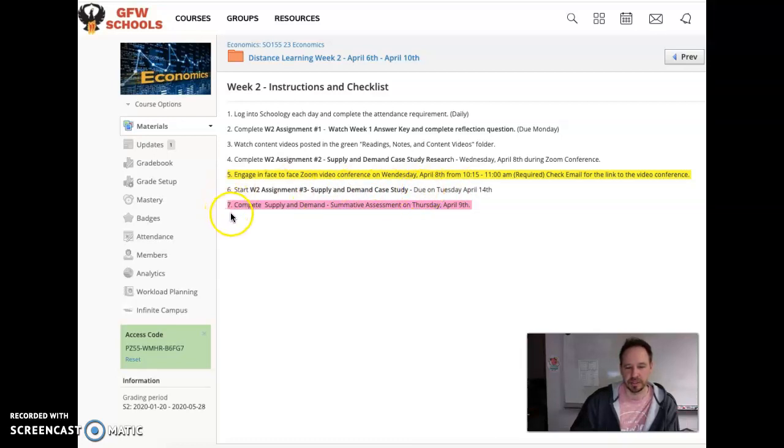And then lastly, on Thursday, this will be our quiz. We'll have some review. Part of your attendance will be some review questions. Part of our Zoom meeting on Wednesday will be a review. But our quiz on supply and demand, which would have been module 4, is going to take place on Thursday, April 9th. That'll be the last thing that we'll have. And then we'll kind of go into Easter and finish up with supply and demand next week, Tuesday, with our supply and demand case studies.